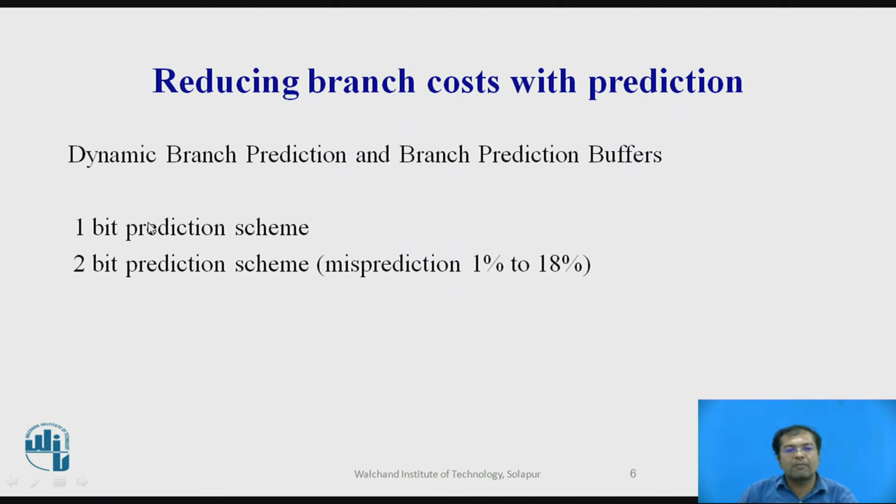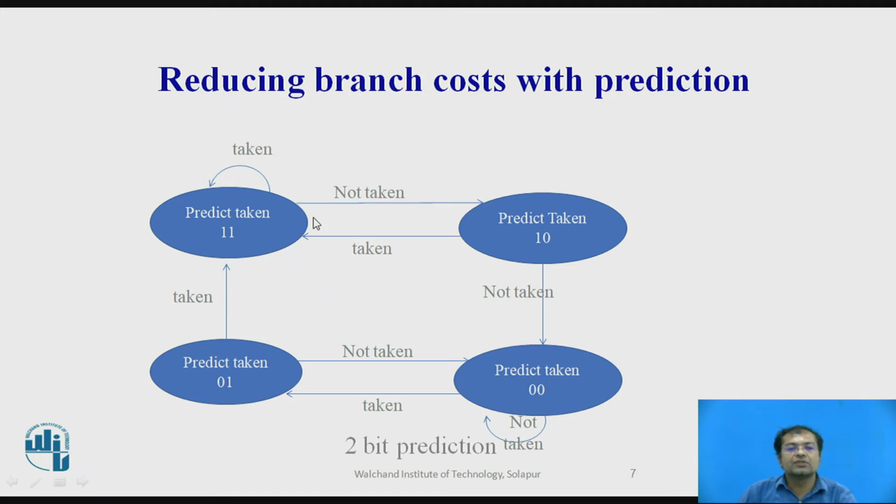To overcome the drawback of this 1-bit prediction, a 2-bit prediction scheme is used. In 2-bit prediction, the misprediction rate varies from 1% to 18%. So this is much better than the static branch prediction. This is a 2-bit predictor with the values 00, 01, 11, 10. These four different states tell whether the branch is taken or not.